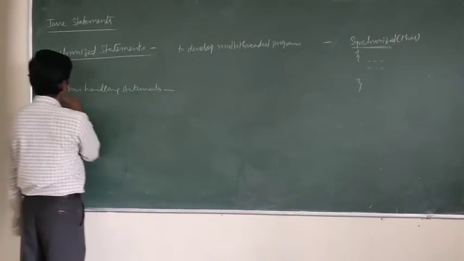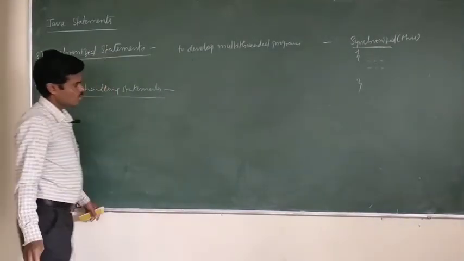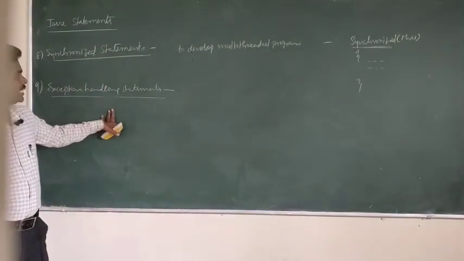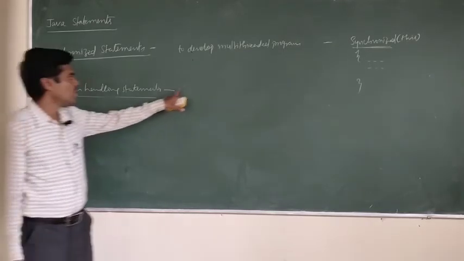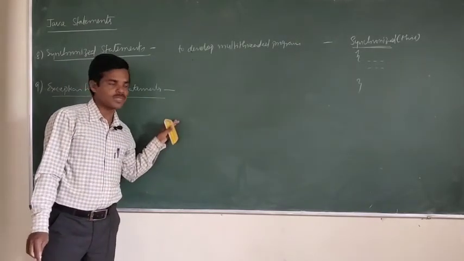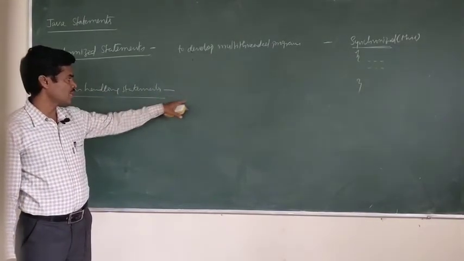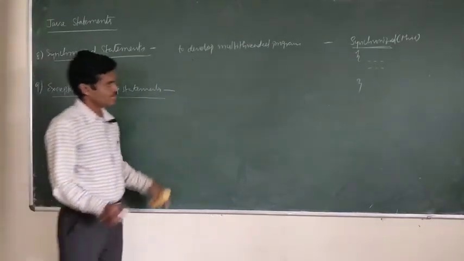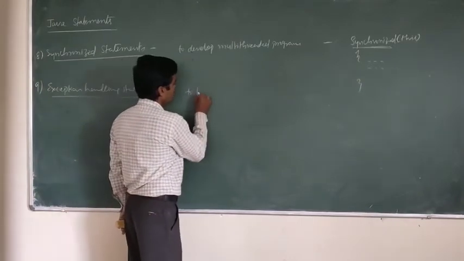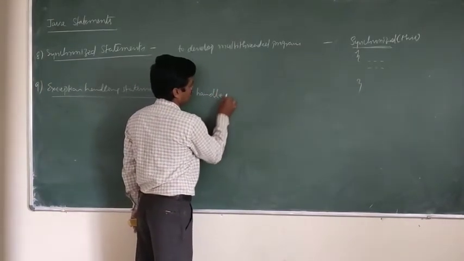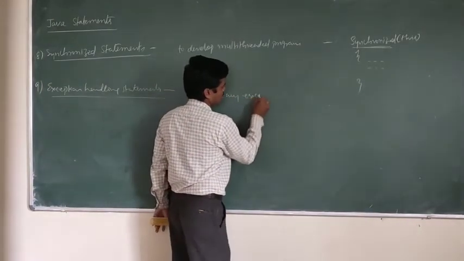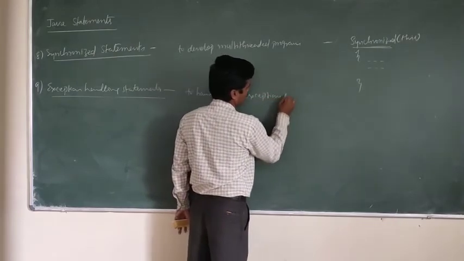Exception handling statements we are going to use if you want to check any exceptions or errors in your program, or if you want to handle any exceptions or errors in your program, you can use the exception handling to handle any exceptions. Exceptions are also called what? Errors.